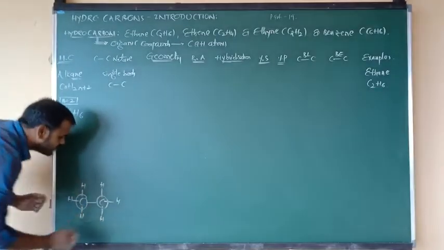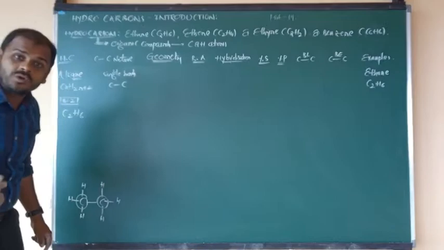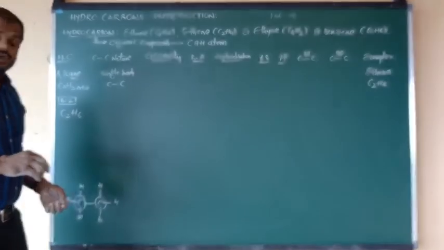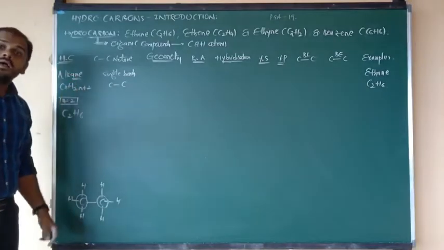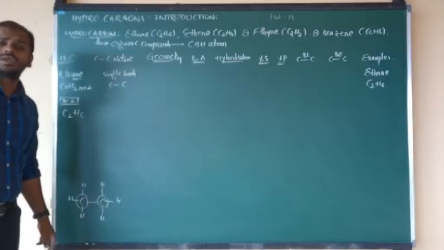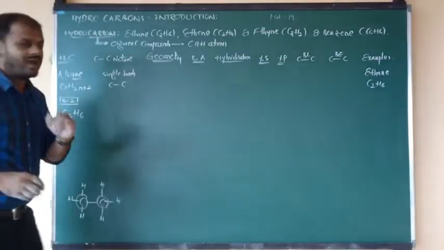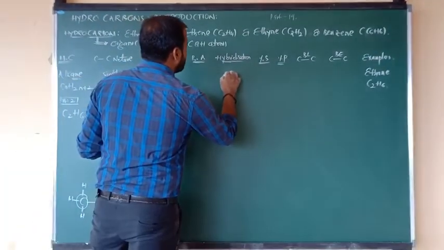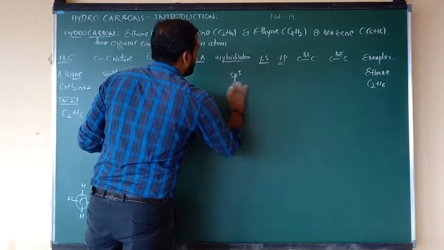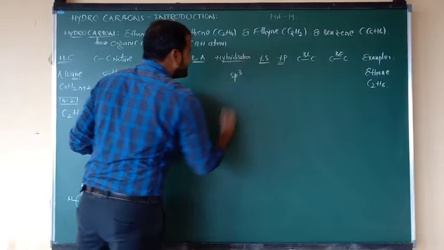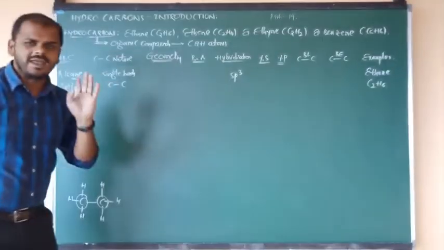So the second carbon also undergoes sp3 hybridization. Not only the first and second carbon: in alkanes, whatever the number of carbons, all carbons undergo sp3 hybridization.